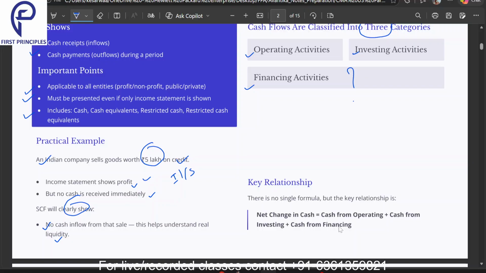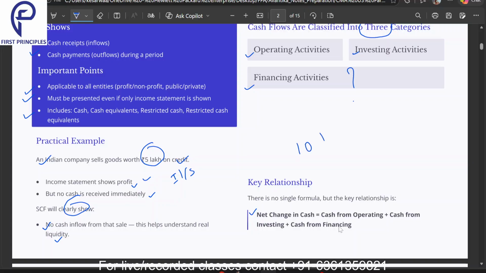Now, key relationships. What are the relationships between the three categories of the statement of cash flows? Always remember the net change in cash. That means the change in the balance of cash throughout the year. Suppose in the beginning of the year I have 10,000 rupees in my cash box, and at the end of the year I have 20,000 rupees.